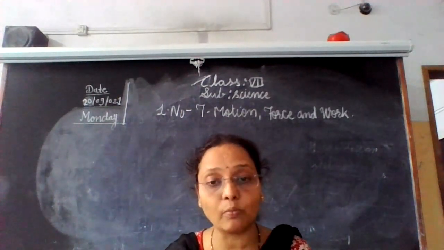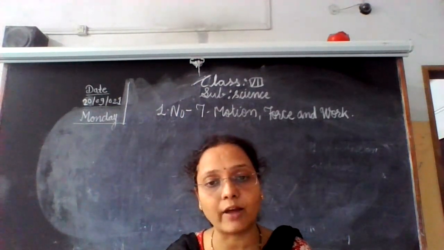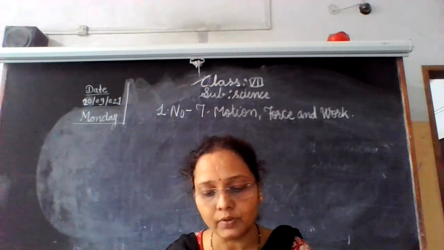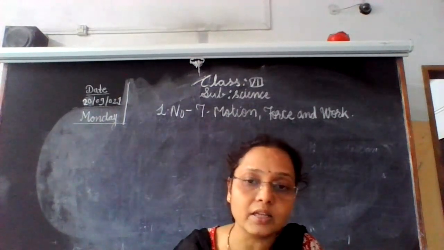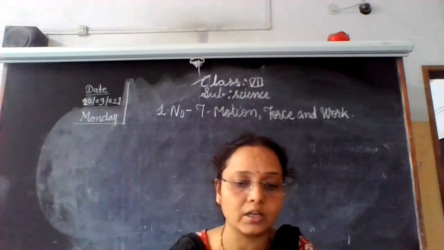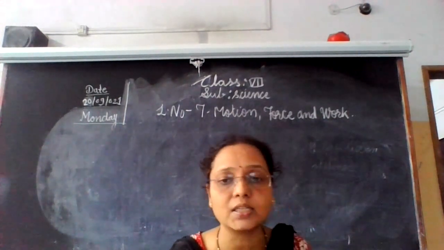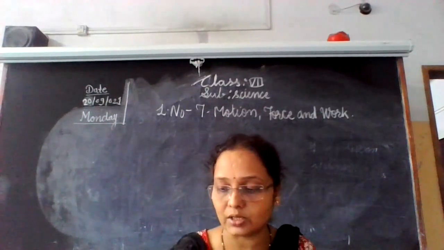For example, an aeroplane flying at a velocity of 500 km/h towards Mumbai. Both the quantities are given in this vector quantity. So let's learn about distance and displacement.